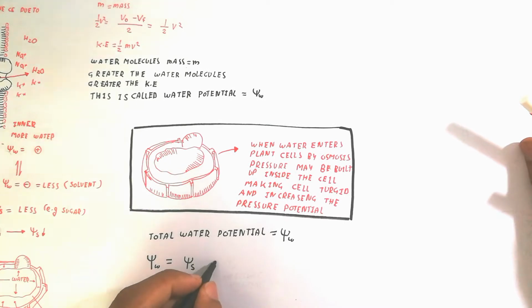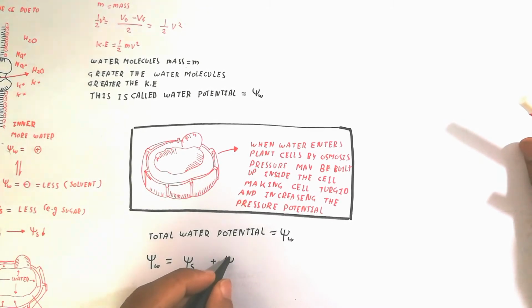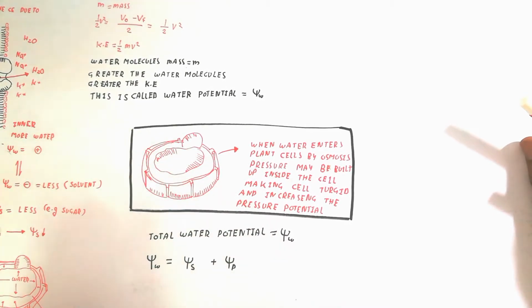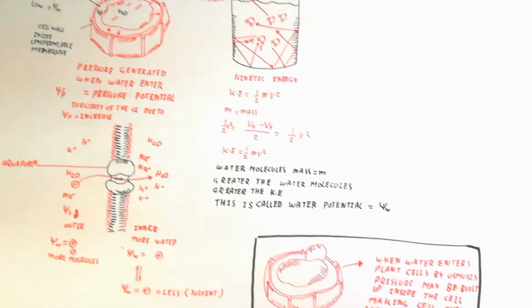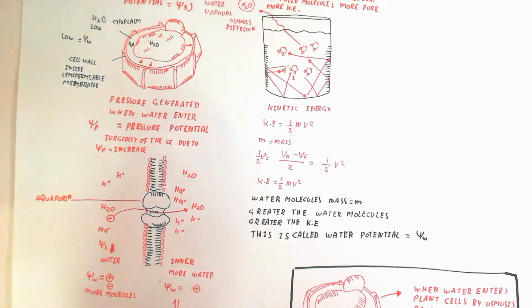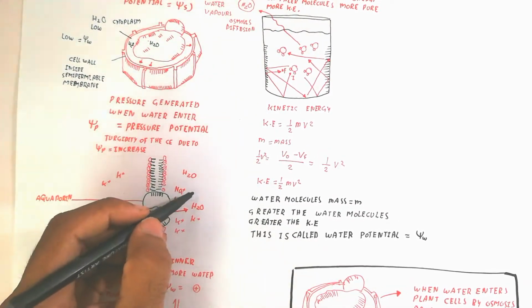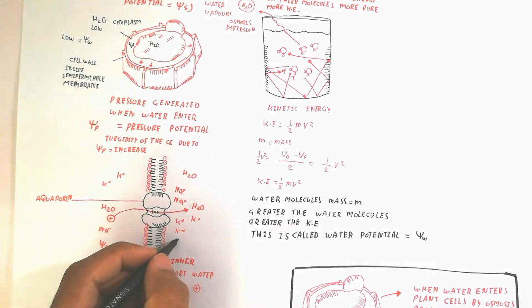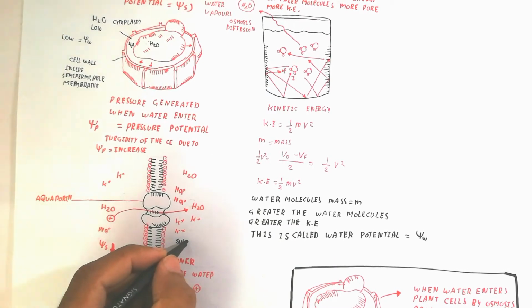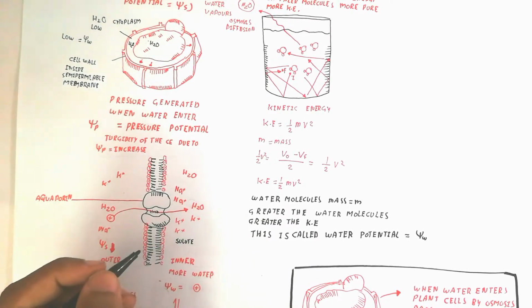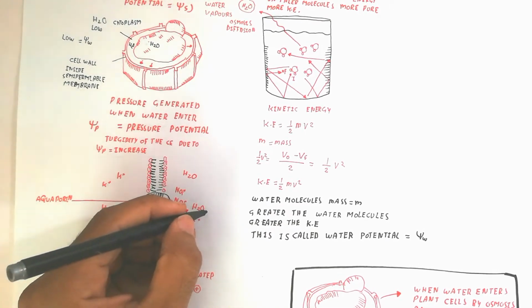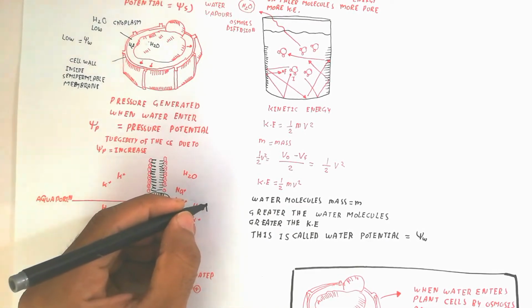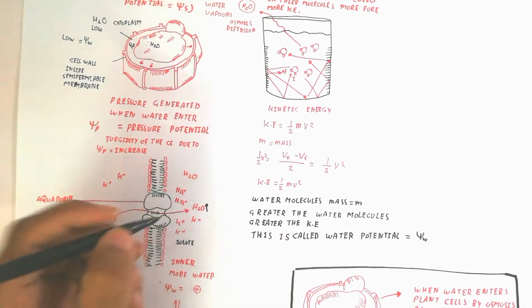That is equal to solute potential plus pressure potential. So it means if the solute potential is high, the water potential will be high, because if solute is too much, the water will be able to move from that place. So if solute is more here, then the water will move inside.